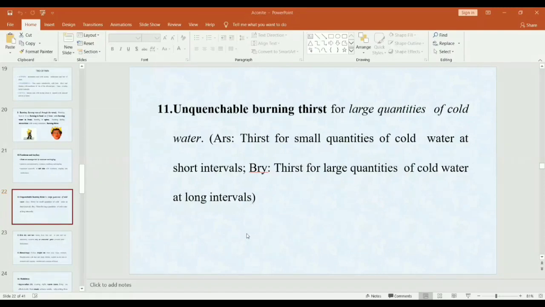Large interval, and it is large quantity. So thirst is compared with arsenic and bryonia.